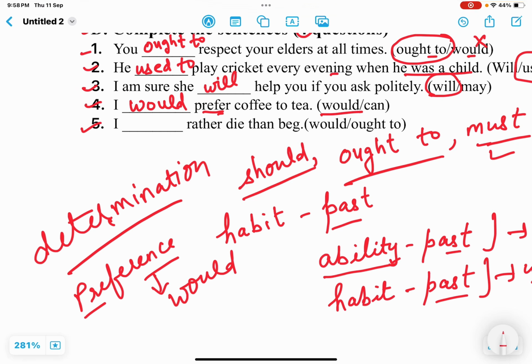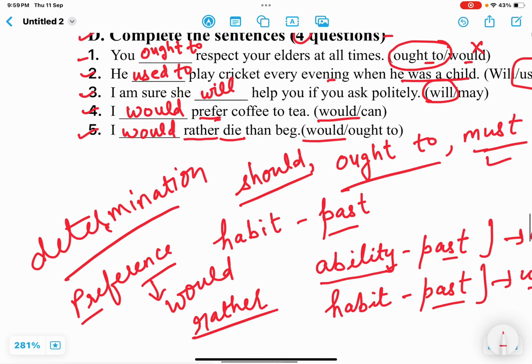This is again the same thing. I dash rather die than beg. Now he is preferring to die than beg. So here the keyword is rather. If you get this word rather, or you understand that the speaker in the sentence is preferring one thing to another, then we use would. So once again, would is the correct option.